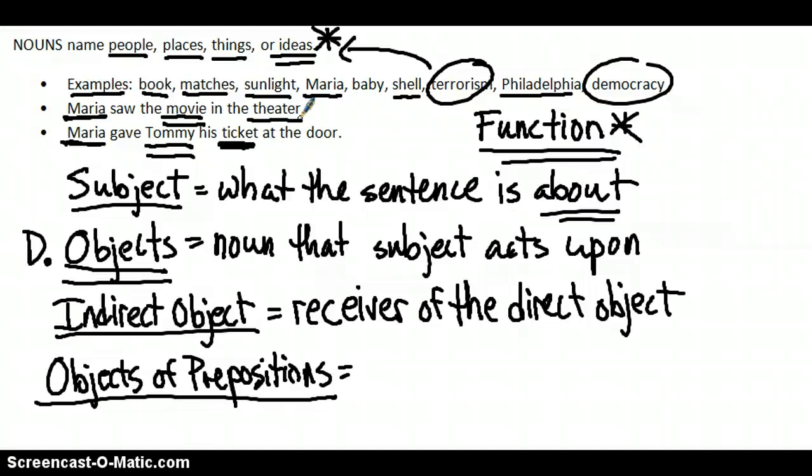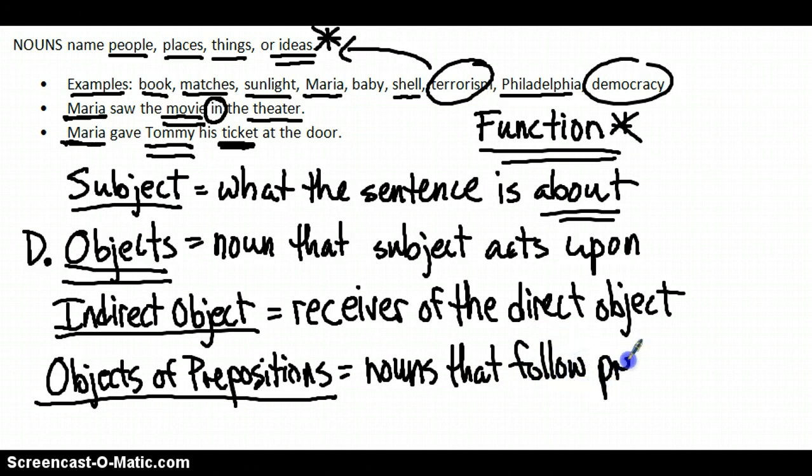Now, take a look at the word that precedes theater. We have a word in. It's a relationship word. It's showing us a location and therefore is a preposition. Objects of prepositions are simply nouns that follow prepositions in sentences, and together they form what is called a prepositional phrase. So in the theater is a prepositional phrase, and it lets us know where Maria saw the movie.